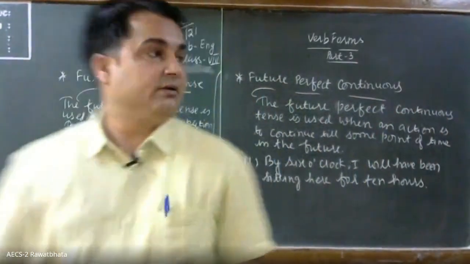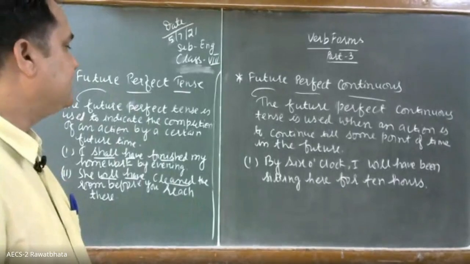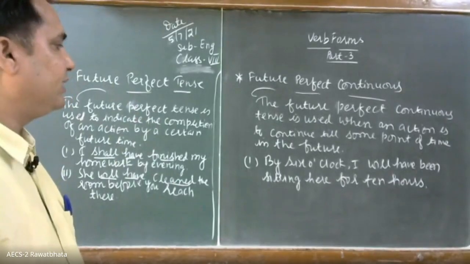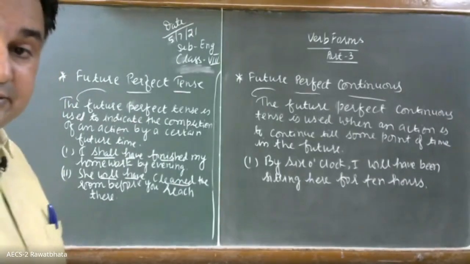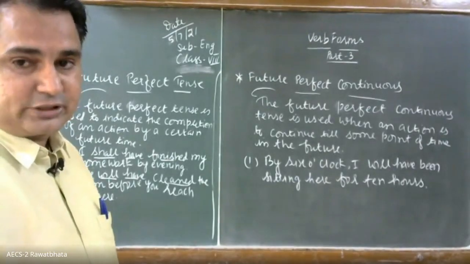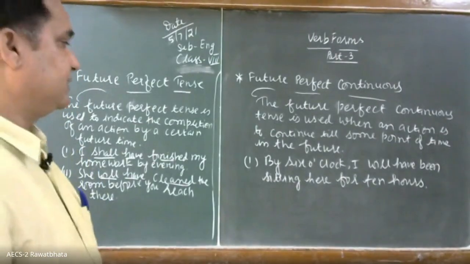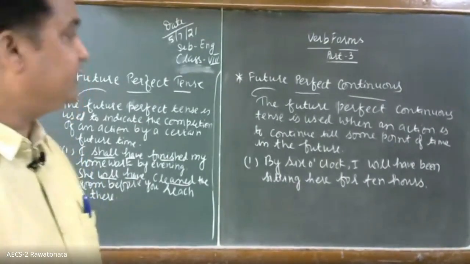Okay. So by 6 o'clock, I will have been sitting here for 10 hours. So it indicates that the work will remain in continuity there in future. It started earlier, okay, and then it started before some time and it will remain in continuity.